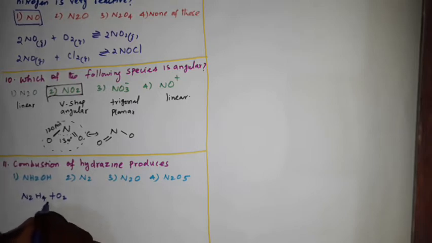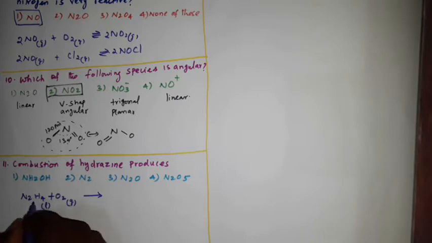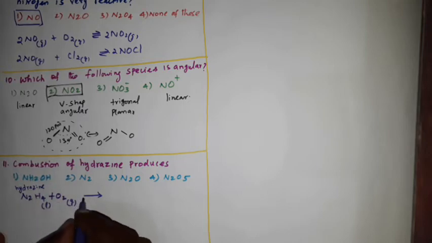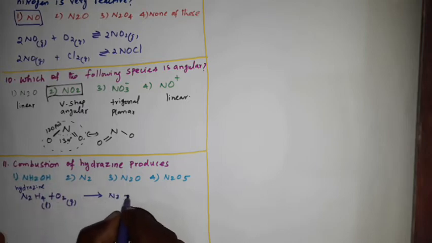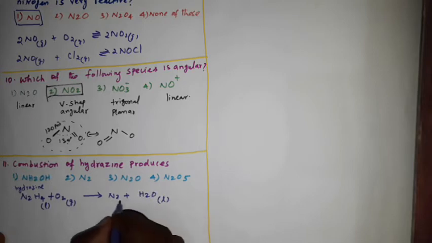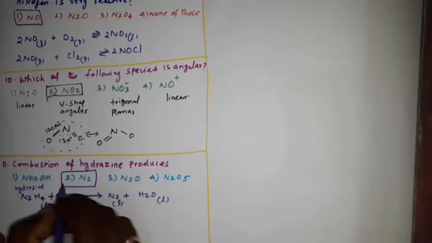It exists in liquid form, oxygen is in gaseous form. N2H4 plus oxygen will produce nitrogen, then water molecules, H2O liquid, and this is gas. Okay, so option 2 is the right answer.